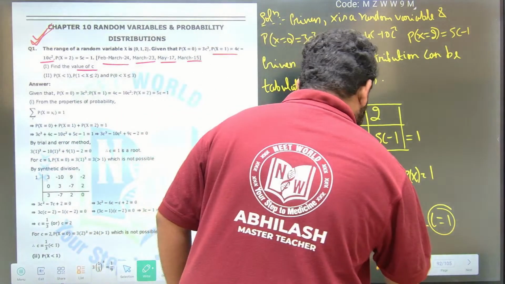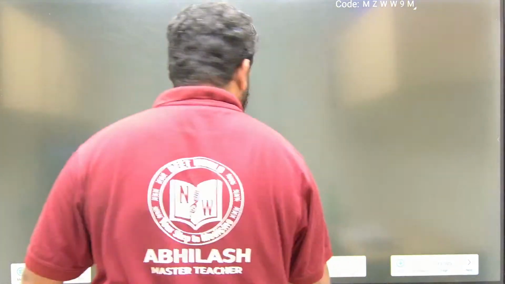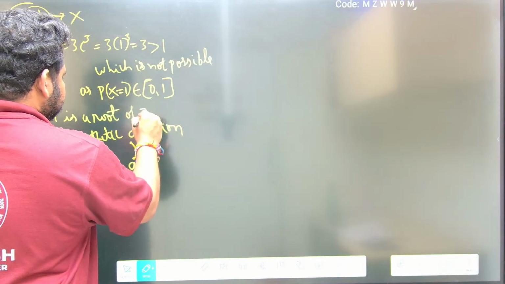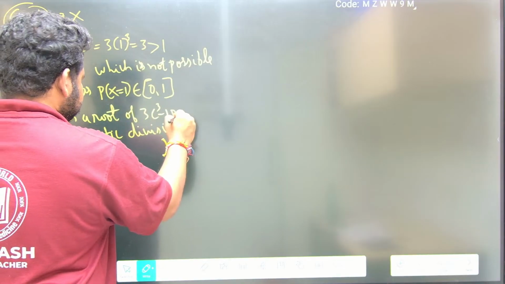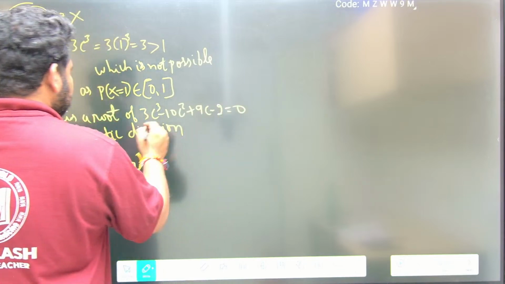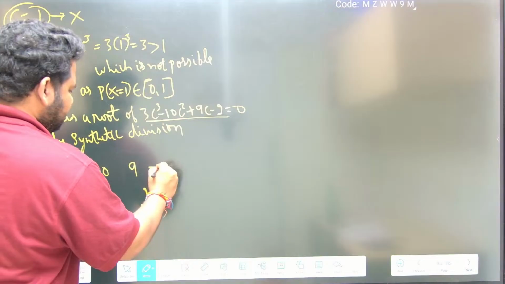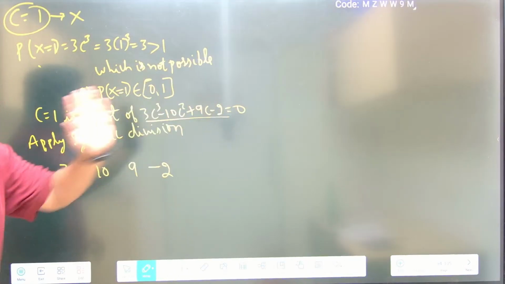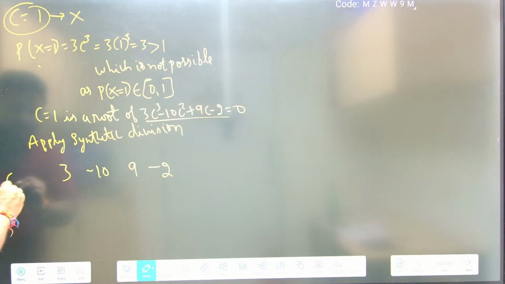If I write the equation here, 3c cube minus 10c square plus 9c minus 2 is equal to 0. So the constant will be minus 2, it will not be minus 1. Minus 2, if I bring that 1 to this side. Now if I apply synthetic division, C is equal to 3.